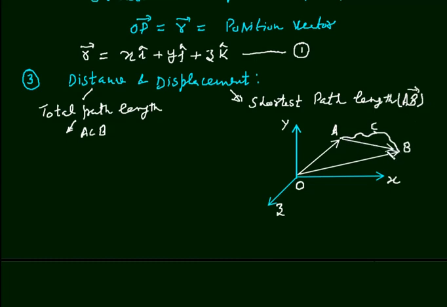this is the displacement. Let this OA vector, which is R1 vector, be the initial position vector, and this OB vector, which is R2 vector, the final position vector.